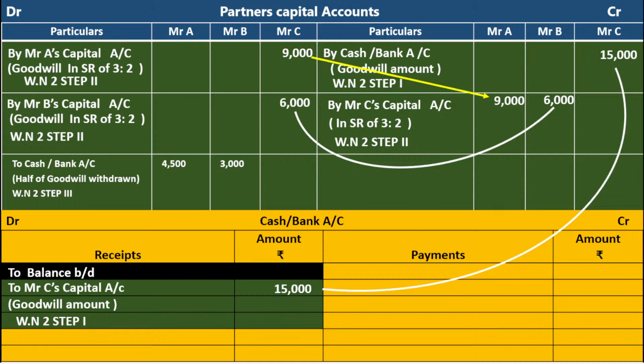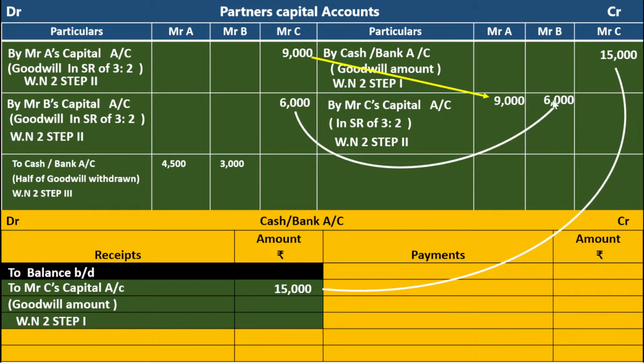So, totally when the new partner brings the cash for goodwill and half of the goodwill amount is withdrawn, we have to follow these many steps. In order to understand it, open the journal entry and check it. Write the entry activity wise. Lastly, I will tell you, when the new partner brings the cash for goodwill, step number 1, cash or bank account debit to C's capital account. C's capital account is credited by cash or bank account. Second step, distribute this goodwill. Mr. C's capital account debit to Mr. A's capital account, to Mr. B's capital account. Come to A and B. A's capital account is credited, B's capital account is credited by Mr. C's capital account.